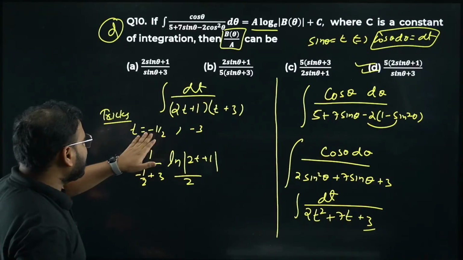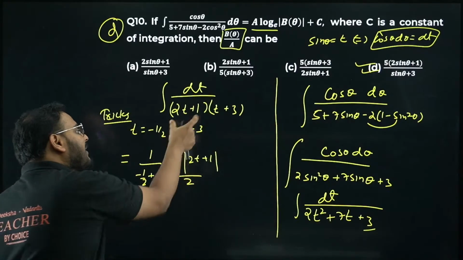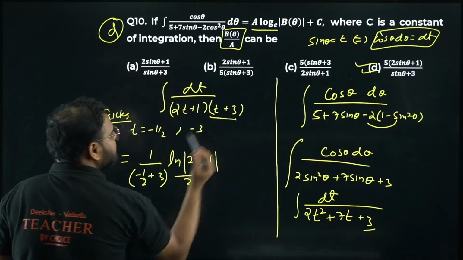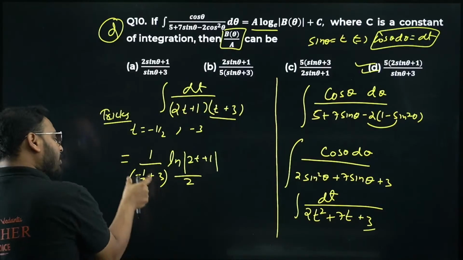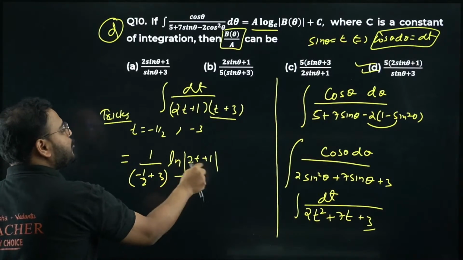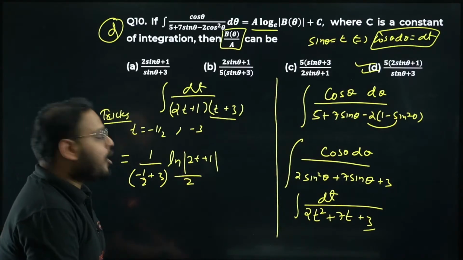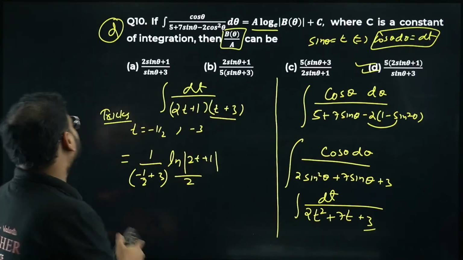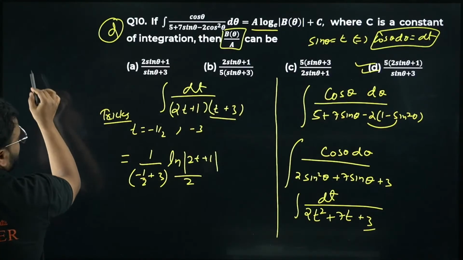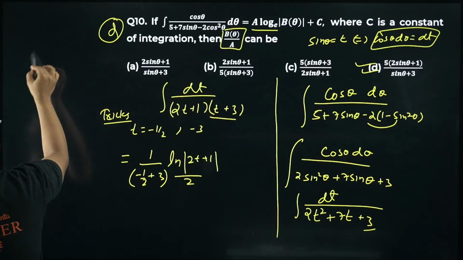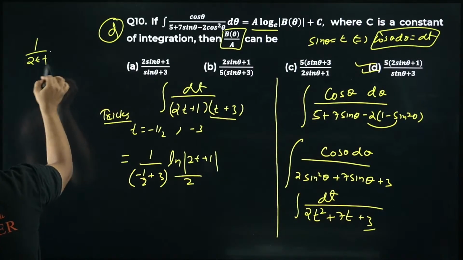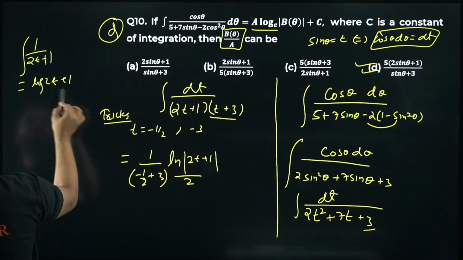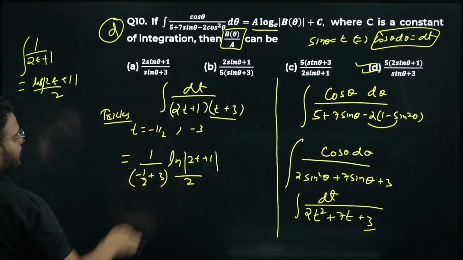So when you're putting t as minus 1 by 2, ignore the factor that makes 0. So I've ignored that. This is t plus 3. Correct or not? And whatever you have ignored, put that in log: ln 2t plus 1. Since it is log of 2t, 2 of the variable, you divide by 2. That's how you integrate. Remember, if you had integration of 1 upon 2t plus 1, the answer is log of 2t plus 1 divided by 2. Same thing I've done over here.